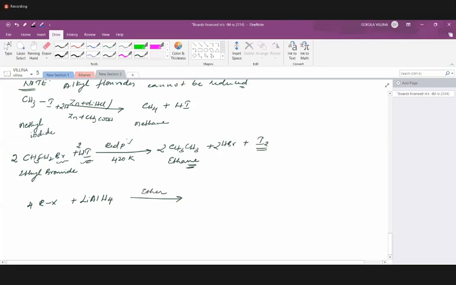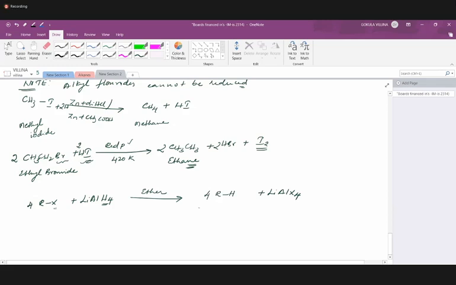The 4 hydrogens from the lithium aluminum hydride will be removed as 4 will be combining with the halide part, so that we have 4 such alkanes on the product side.